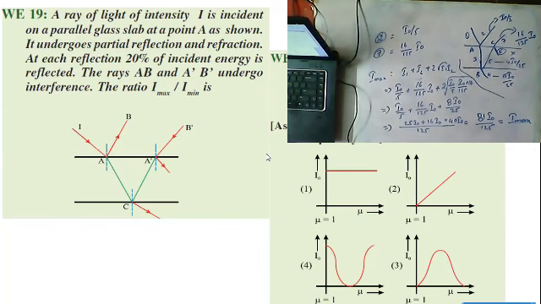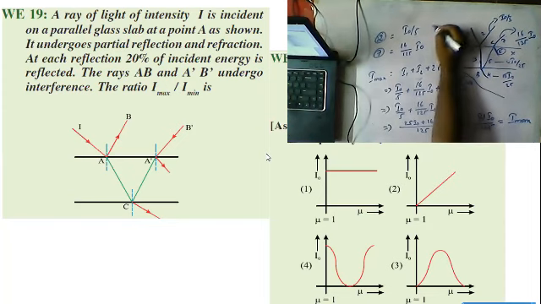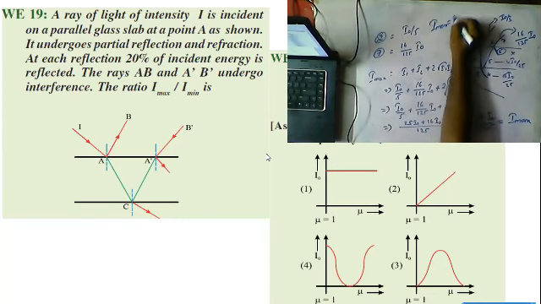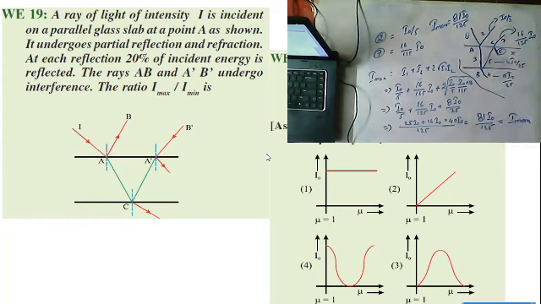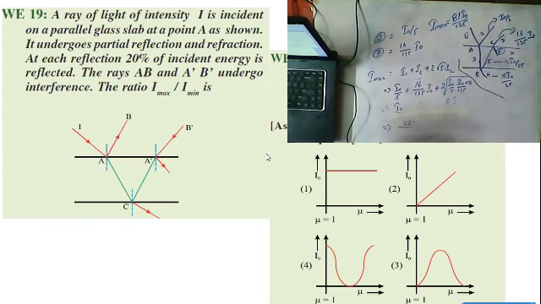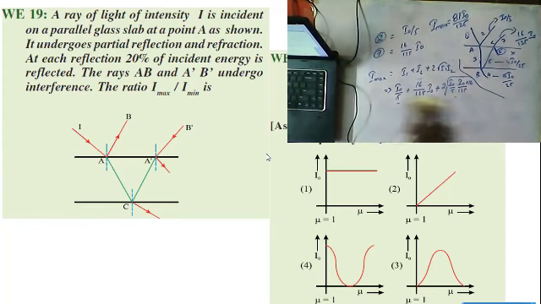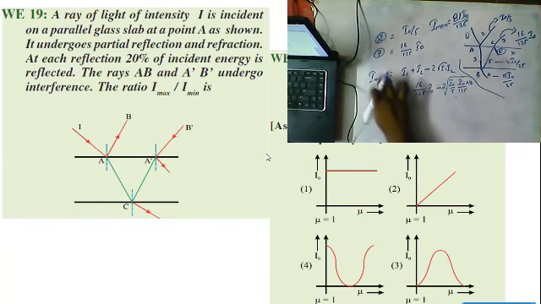Clear, guys? So I max is equal to 81 I naught by 125. Keep it aside. Now I'm arranging all this. Everything is same, except here minus. This is what, guys? I minimum.